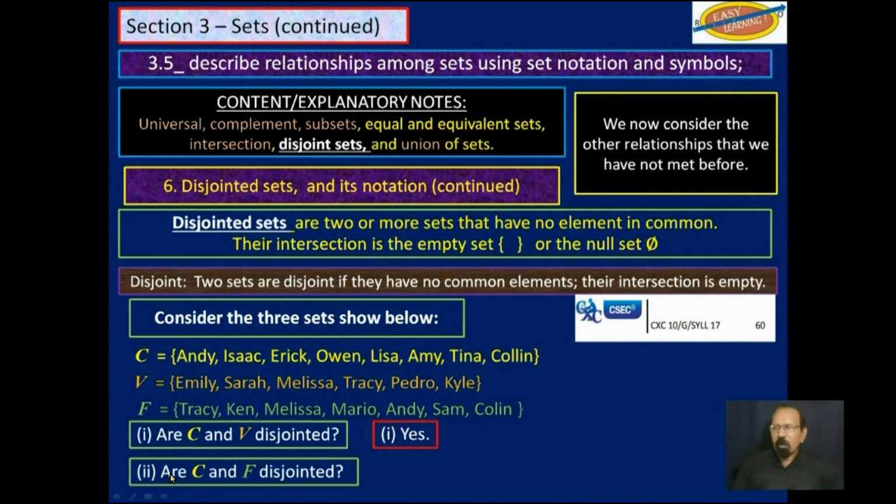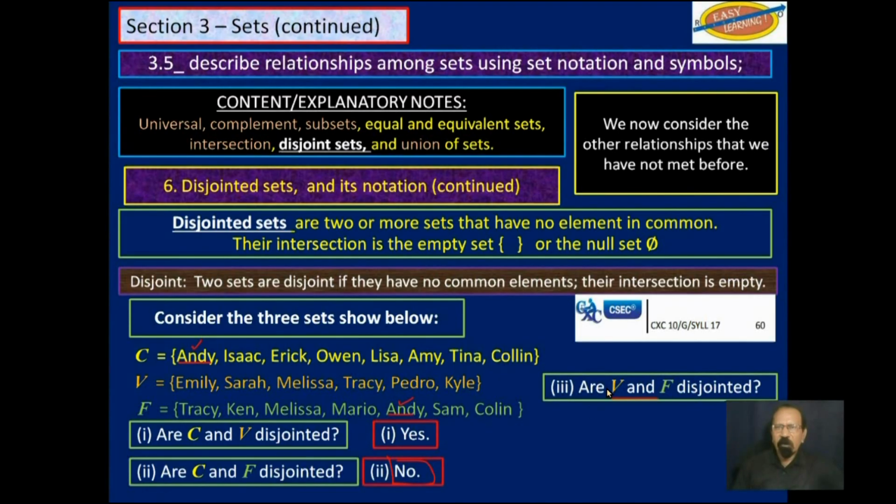Next question, are C and F disjointed? So you have Andy there, and we have Andy here, so we can stop right there. There may or may not be other common elements, but once we meet one element in C and that same one in F, we are not asked to list all the elements that are common in C and F. All we want to know, are C and F disjointed? And since Andy is in C and Andy is in F, the answer is no.